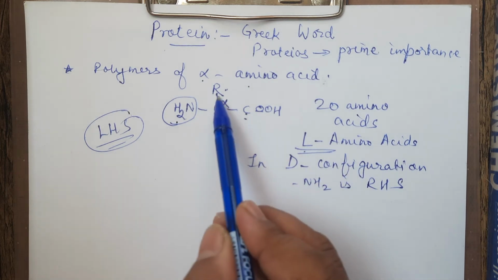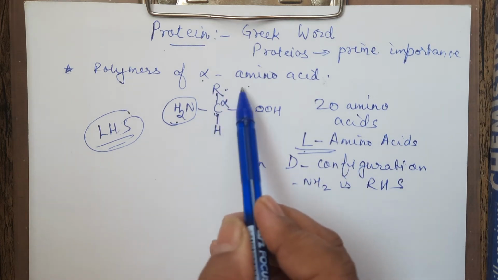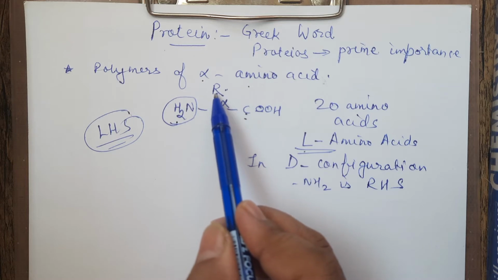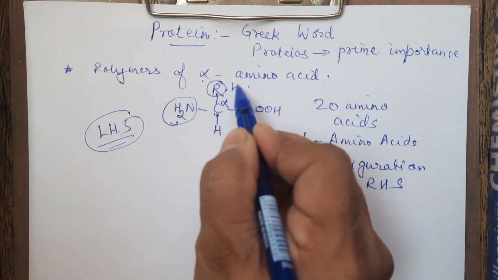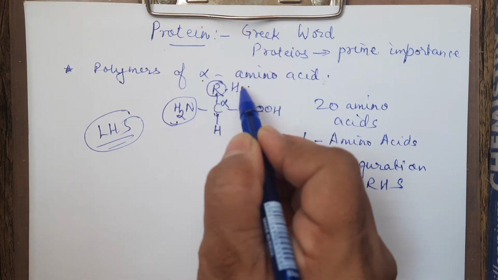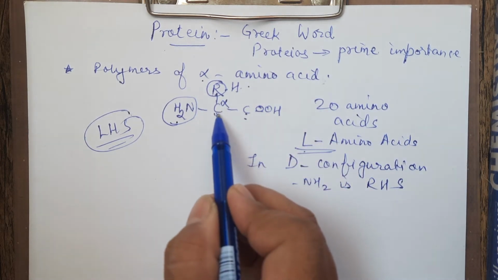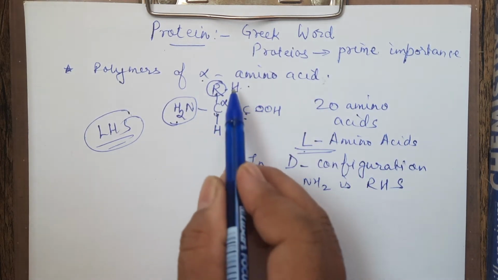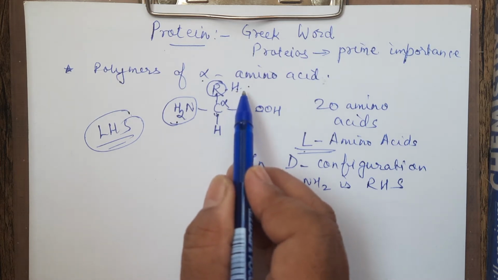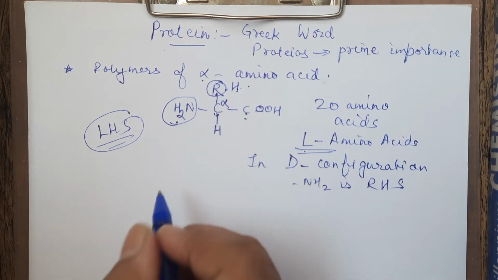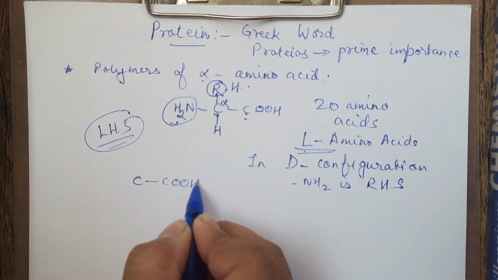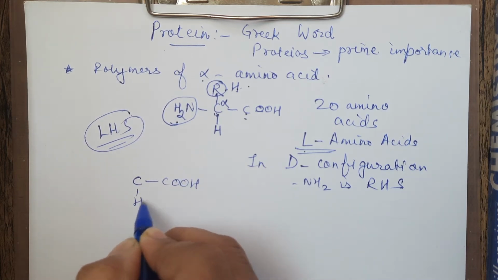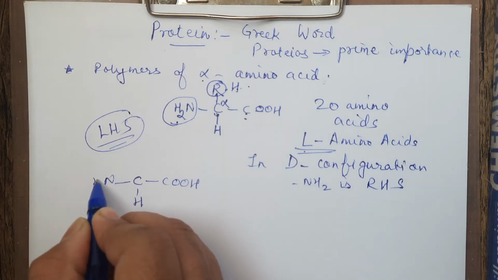As I said, various amino acids are possible by changing this R value. If this R is H, that means this carbon will have two hydrogens. This is only one type of amino acid. I will write the structure separately, children, for you. This is COOH, this is as such always H, this is NH2.